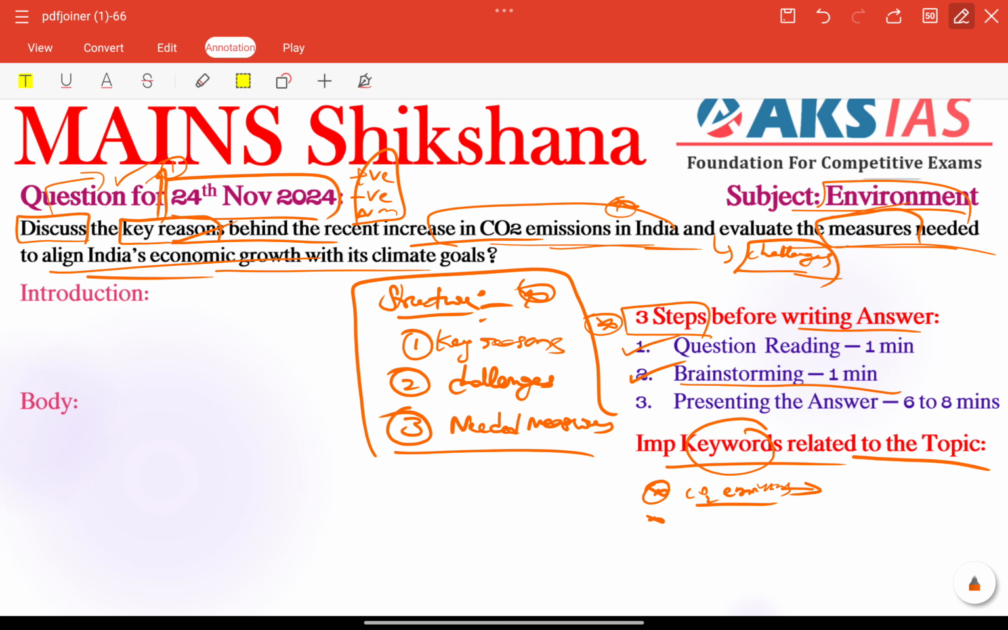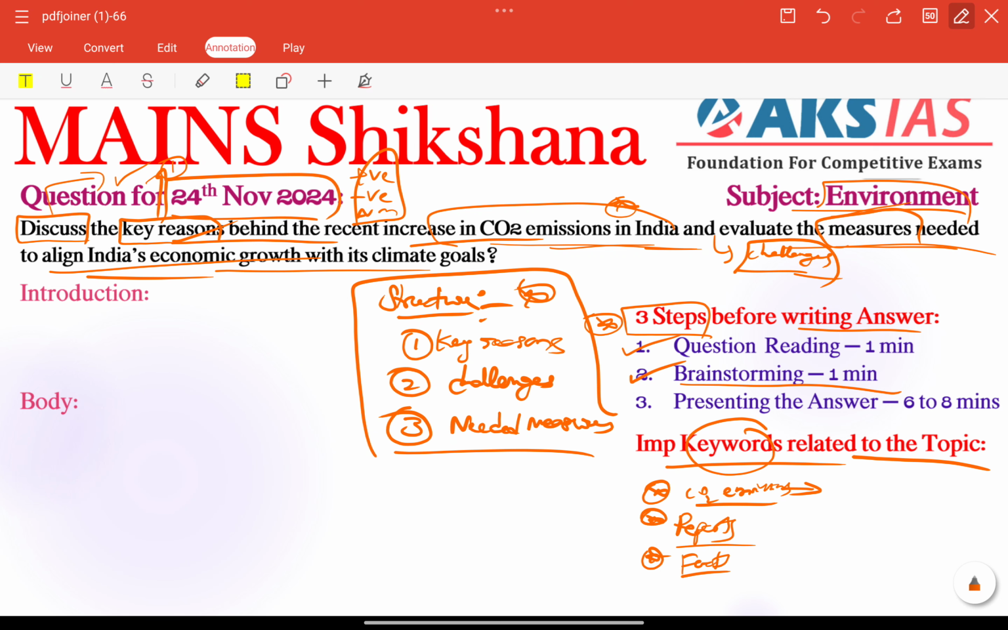Other than that, we need to give some important measures, especially reports. Reports are very important here and need to be included here and there. India's carbon emissions facts also need to be included. Some other important information related to other countries, especially, we need to include. Especially in the key reasons section, we need to provide some important examples and facts.